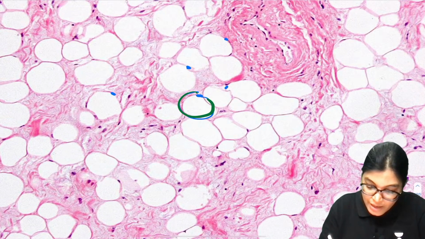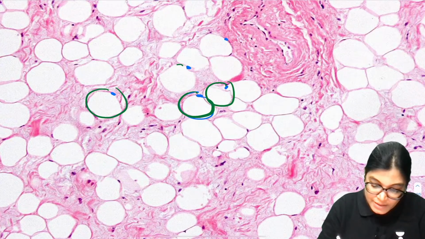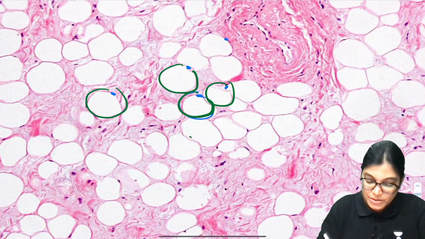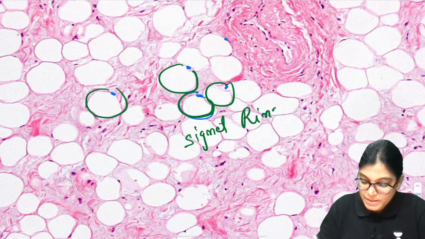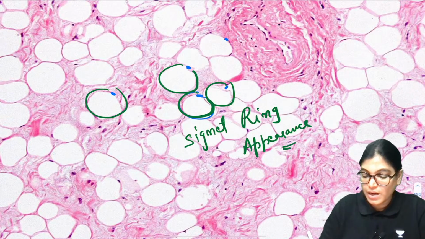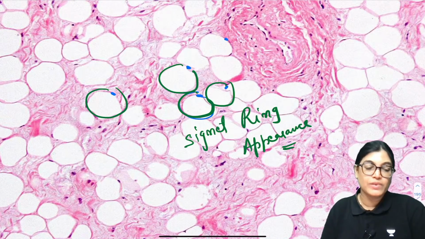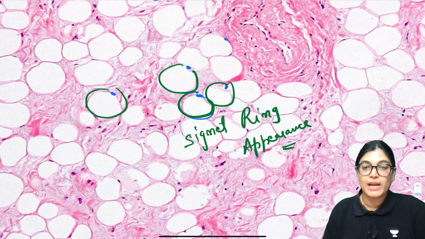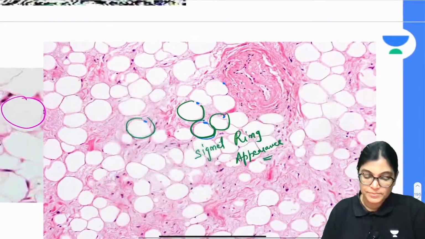This is having one nucleus at the periphery, and this is also called signet ring appearance. What is the appearance? The appearance is signet ring appearance. In the case of the mammary gland, many of the adipose cells can be visualized.